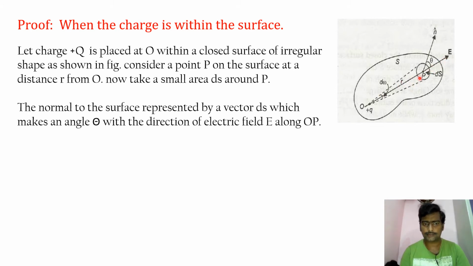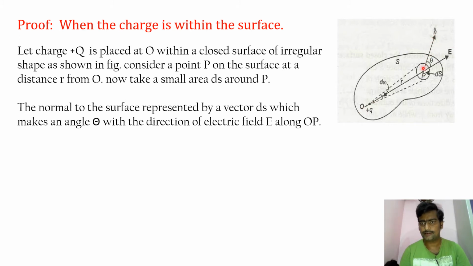The normal to the surface is represented by a unit vector which makes an angle theta with the direction of the electric field E, the direction of electric field E along OP.